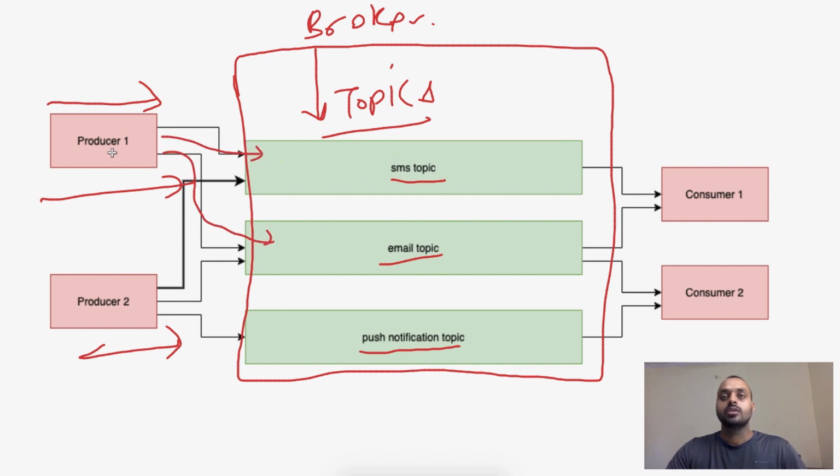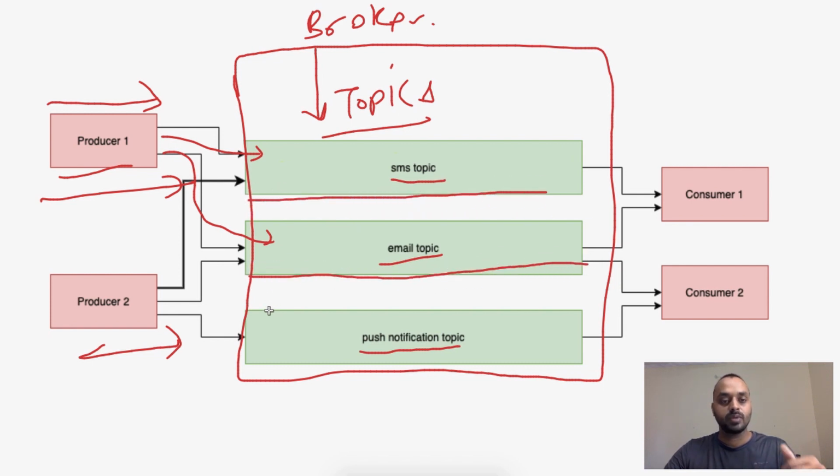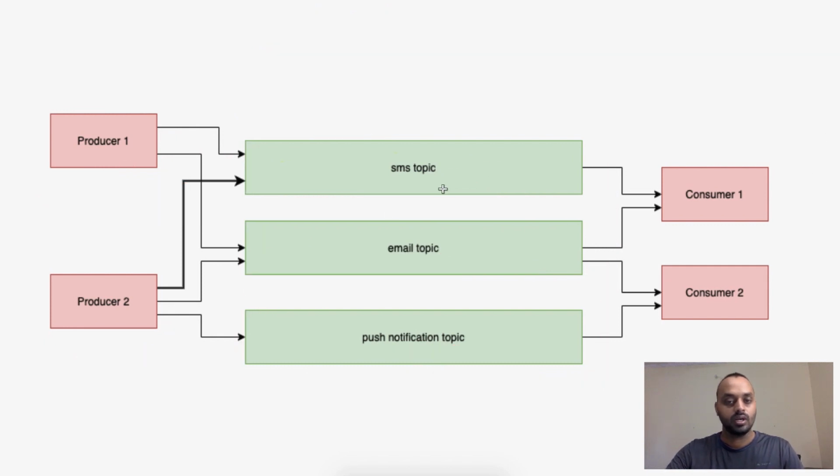So if you want to send SMS and email to the users who are buying laptops, this producer can produce messages to this topic, a consumer can read it, and then the consumer can send these messages asynchronously. They can send the email and then send the SMS based on their availability. So basically these are the topics. These topics hold the data. Any message pushed by the producer comes to these topics. I think this makes some things clear.